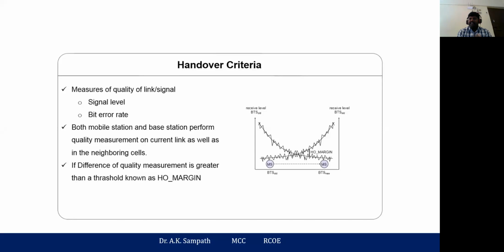Whenever the signal strength reaches or goes below the margin, handoff initiation takes place immediately. The handoff process will be initiated and then completed. So this is based on this criterion, the signal strength as well as the noise, and your handoff will initiate.